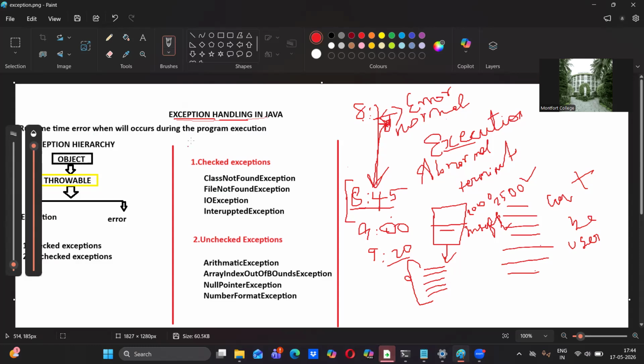So in Java, I have listed here some exceptions, checked exceptions and unchecked exceptions, that we have in Java. By implementing these in the code, we can handle the exception. One thing you have to understand: we cannot clear the error which is made during the runtime. For example, this 2,500, we cannot clear it.